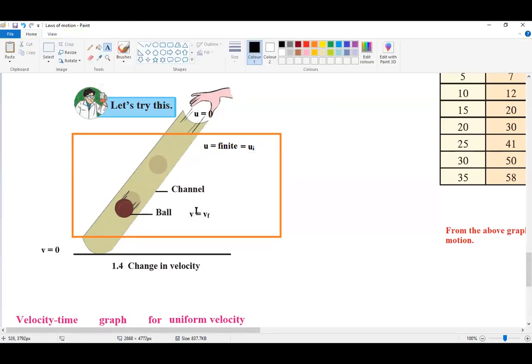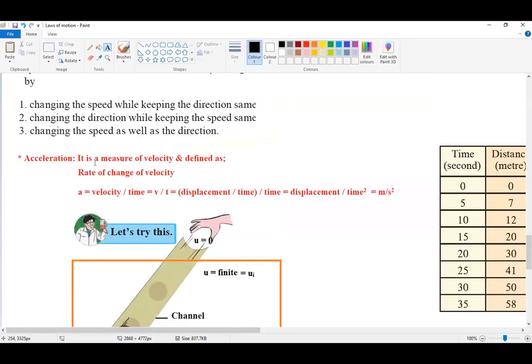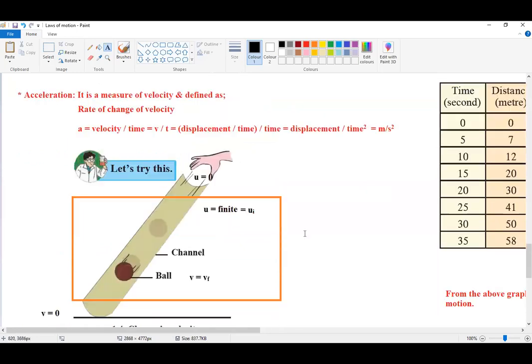So this change in velocity is what we refer to as acceleration. Acceleration is nothing but a measure of change in velocity, and it is defined as the rate of change of velocity.